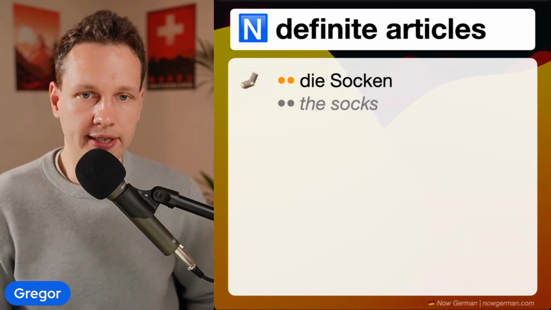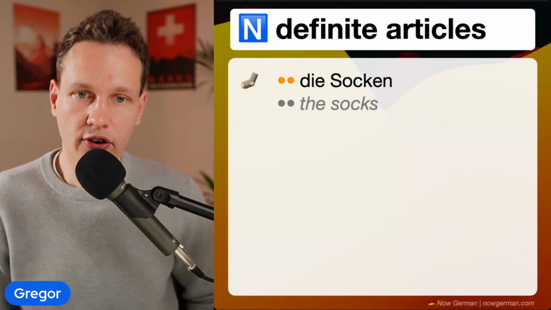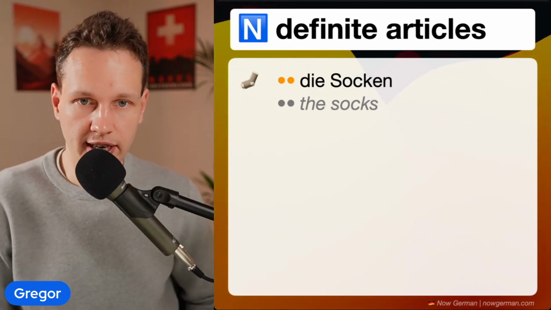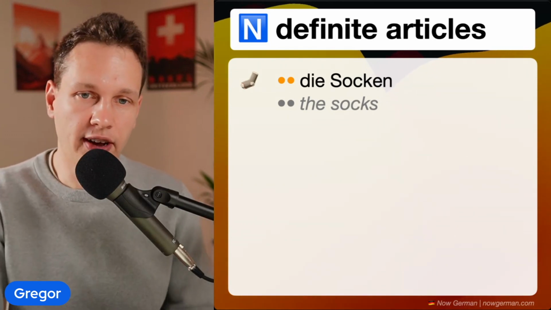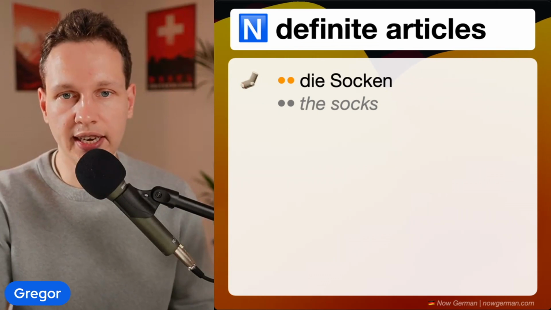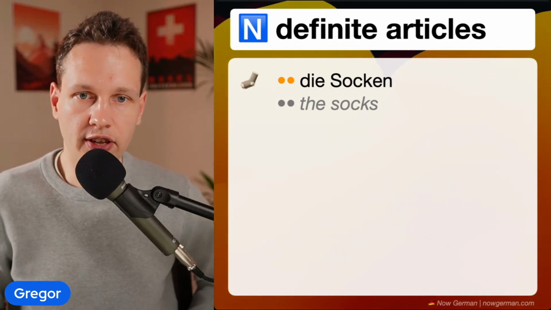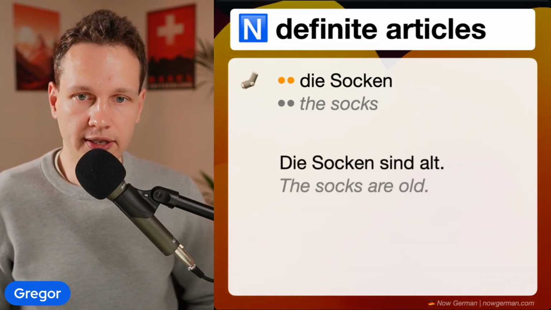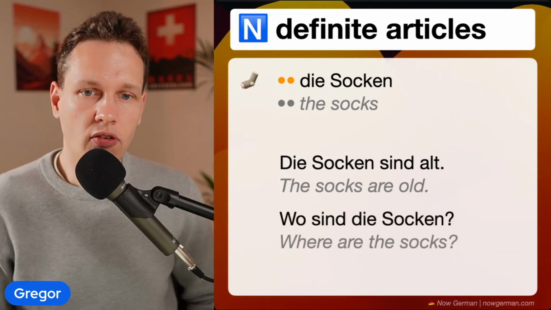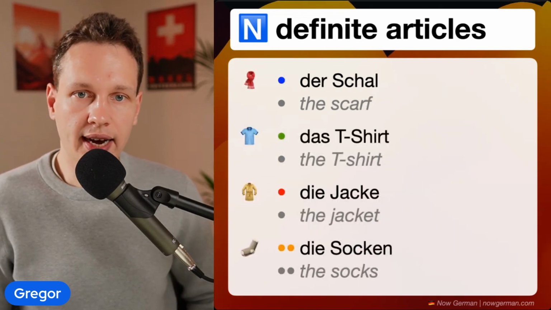All right, and these were the three genders, but you also need to know the plural. For example, we can say the socks. In English, the "the" stays the same, even for plural, but in German, it also changes. It is die Socken. And you could think that this is the feminine article, but actually it is die for all plurals, no matter what the gender of the plural is. For example, I could say, die Socken sind alt. The socks are old. Or also I could ask, wo sind die Socken? Where are the socks?